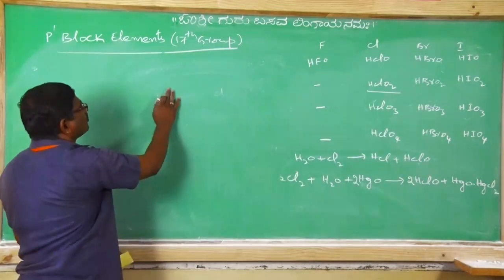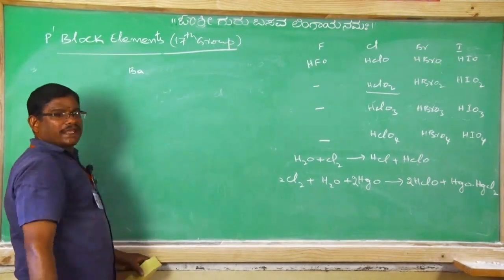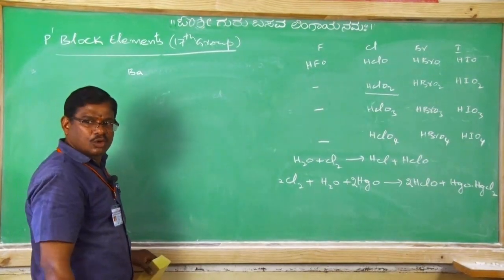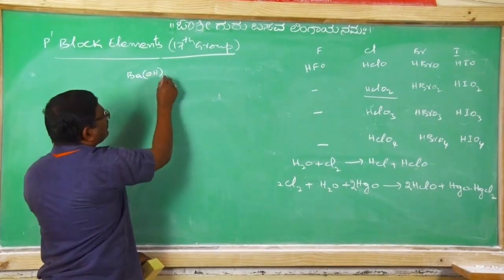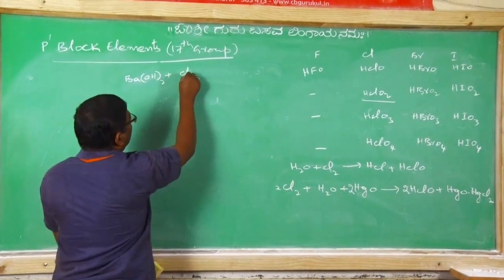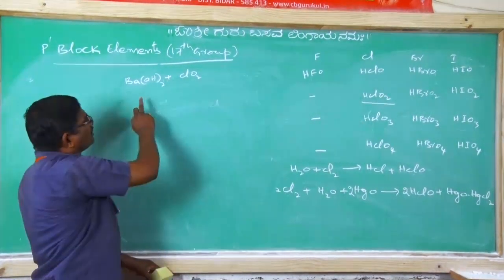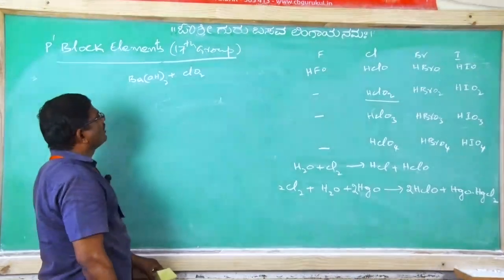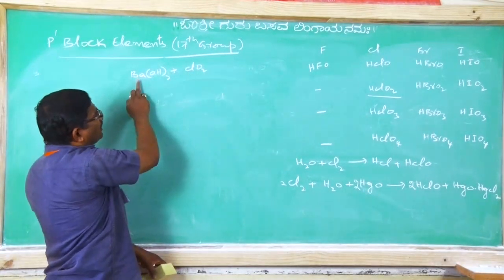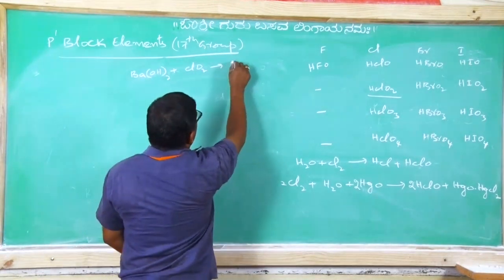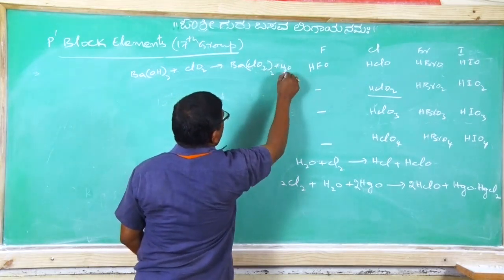Now how is this chlorous acid going to be prepared? Barium hydroxide is treated with chlorine dioxide. Clear? Here, 2 moles of chlorine dioxide come forward, giving Ba(ClO2)2 with H2O, and it liberates oxygen.